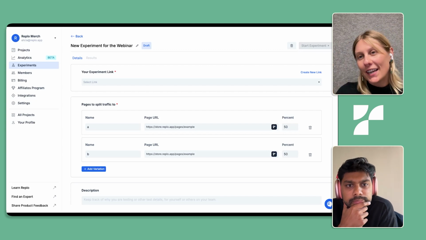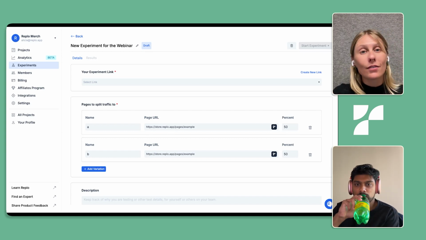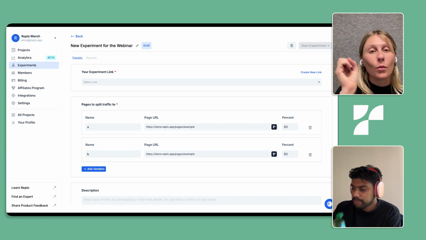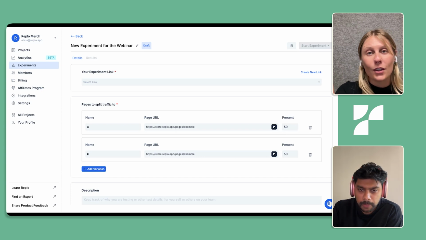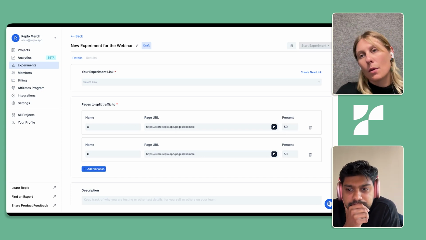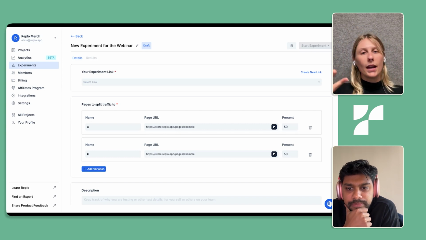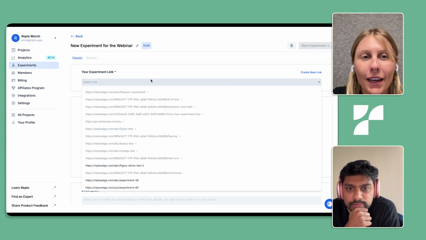When you're making all these edits and setting it up, it's all in this draft state. And then once you start that experiment, it will be live, meaning that link that you create will split traffic whichever way that you would like to have that traffic split. And then finally, when that experiment is over, you can end that experiment and it'll be in the experiment ended state. Right now, super early, so we're in this draft state.